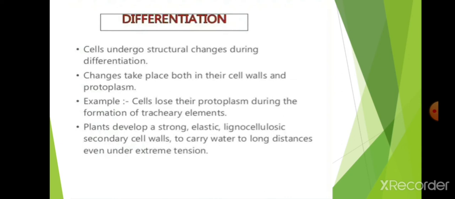For rigidity, plants develop strong, elastic lignocellulosic secondary cell walls to carry water over long distances even under extreme tension. If extreme tension is present, strong, elastic lignocellulosic secondary cell walls are formed by losing all the protoplasm. To carry water a long distance, it must be carried from down to up, more than 1 meter of height, which means the plant cell wall must be strong and elastic. This is the role of differentiation.